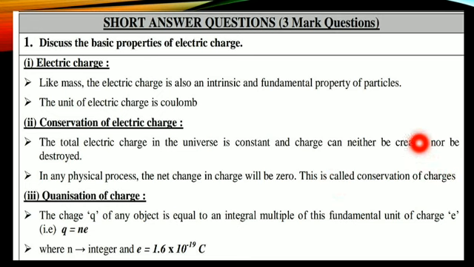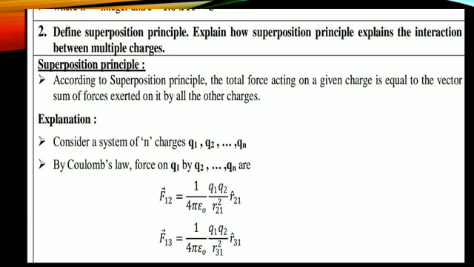So these two points are very important, right? After that, third point is quantization of charge. In this topic you should write: the charge Q of any object is equal to an integral multiple of this fundamental unit charge e. Therefore you should write Q is equal to n into e, where n is an integer and e is the charge of electron, that is 1.6 into 10 power minus 19 coulomb. Okay, right?